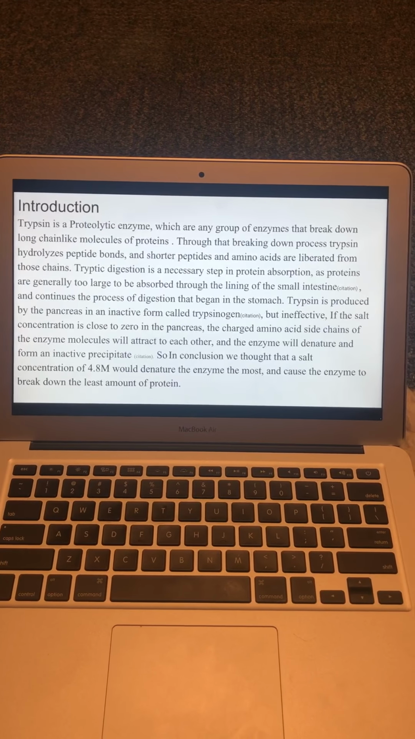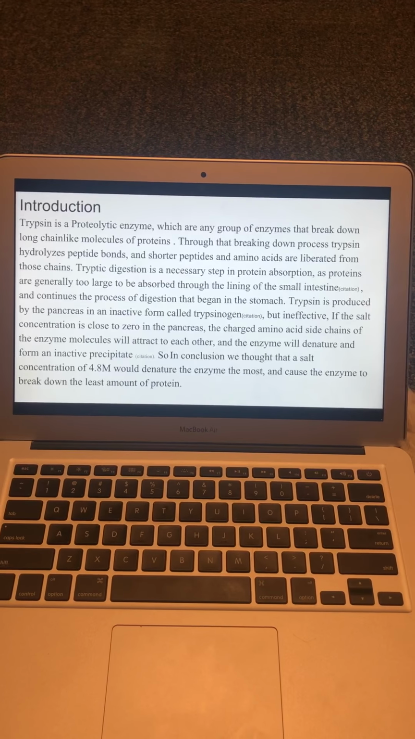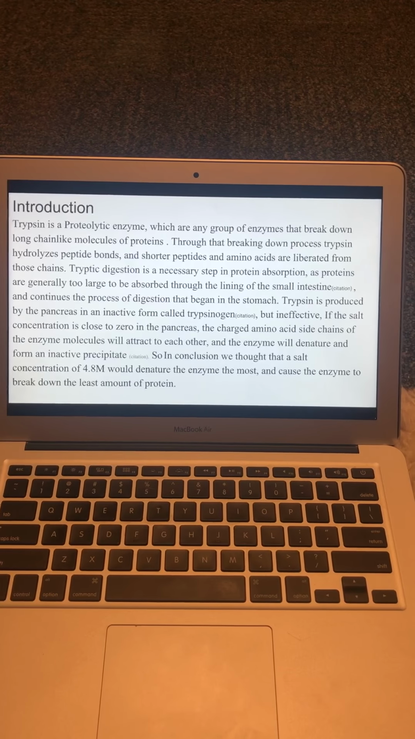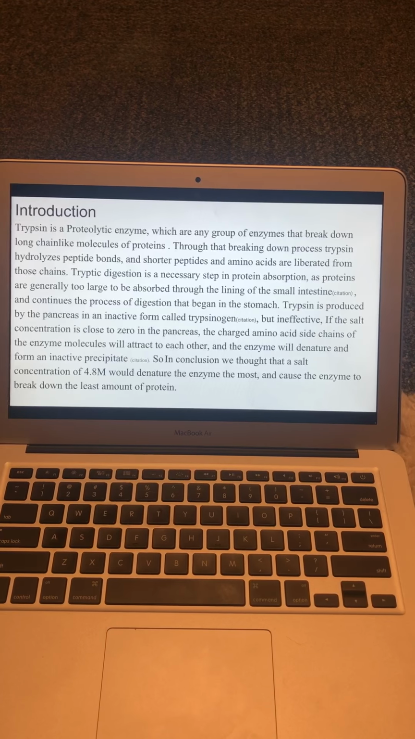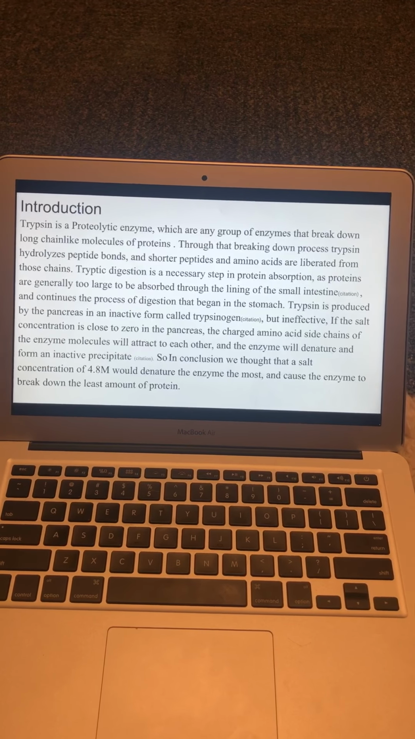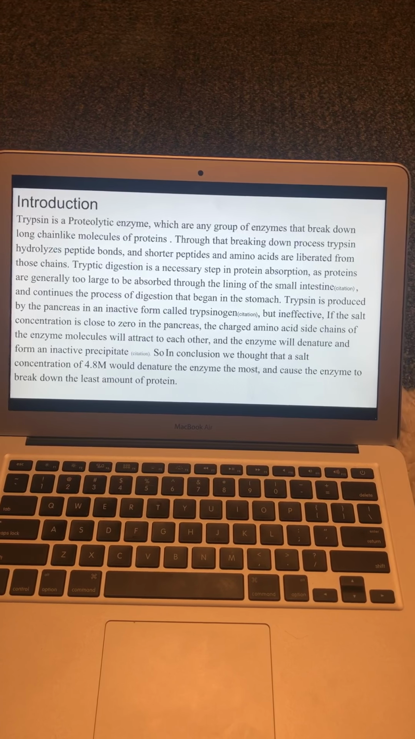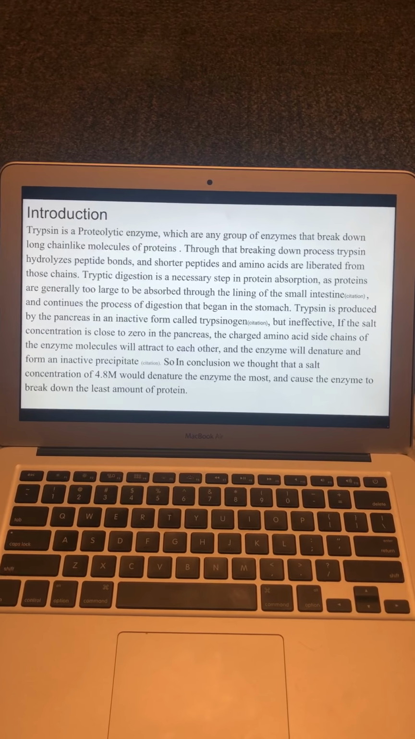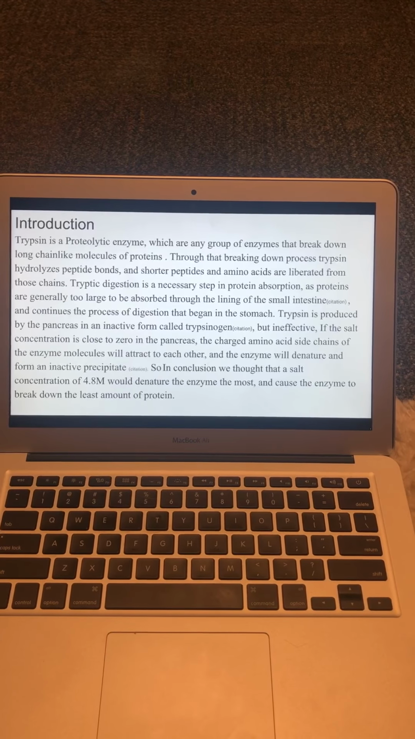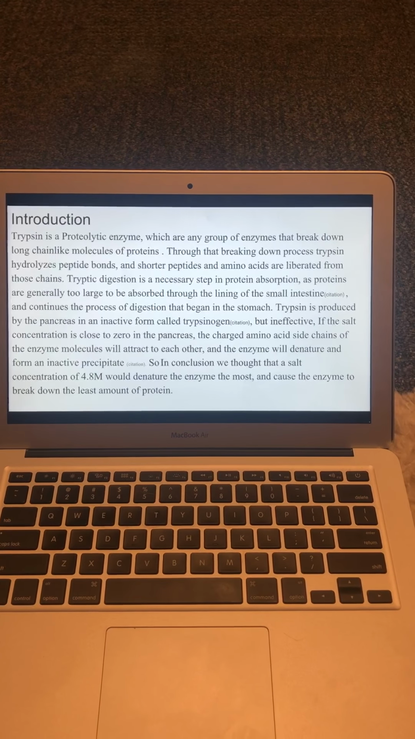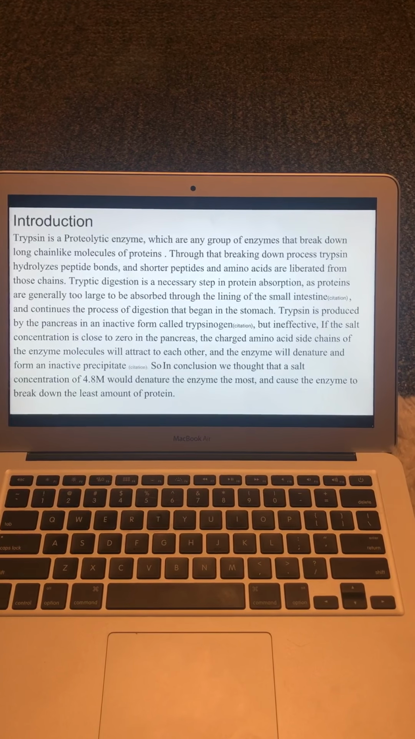In our experiment, the enzyme trypsin was supposed to break down the protein azocasin. The trypsin then hydrolyzes the peptide bonds in the protein, which creates smaller peptide bonds and amino acids. The TCA was then added to stop the reaction. In living organisms, trypsin breaks down food in the small intestine, and again, the pH is usually around 8 where the trypsin is active.